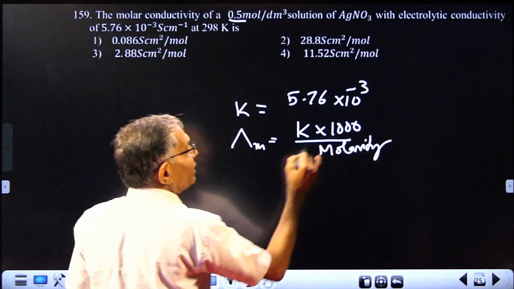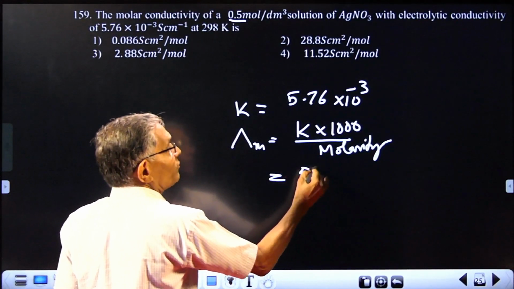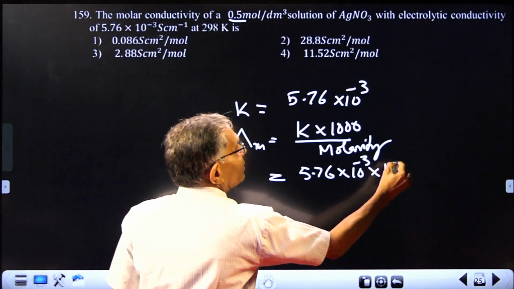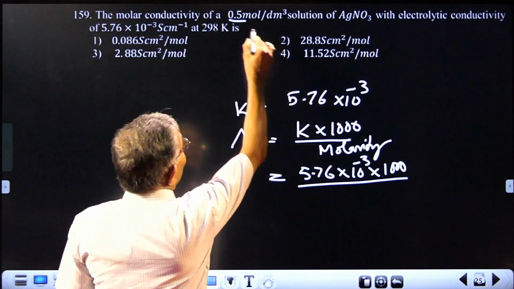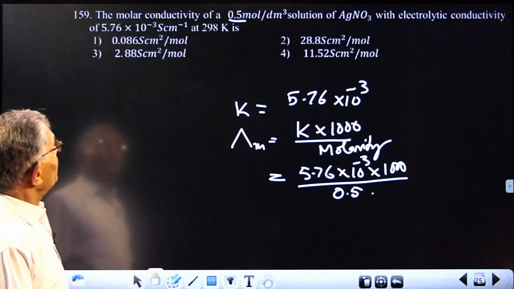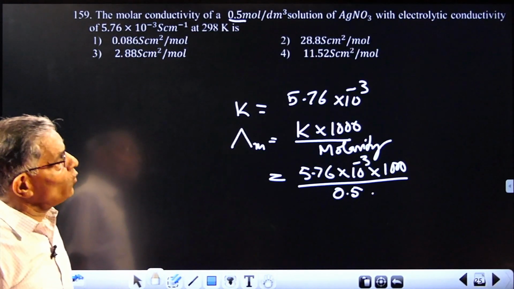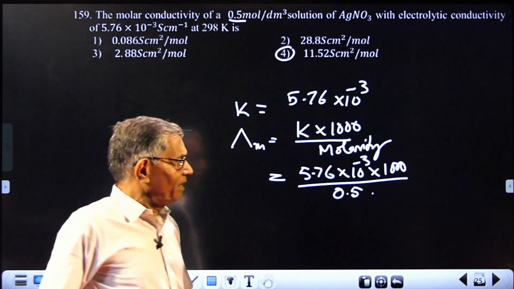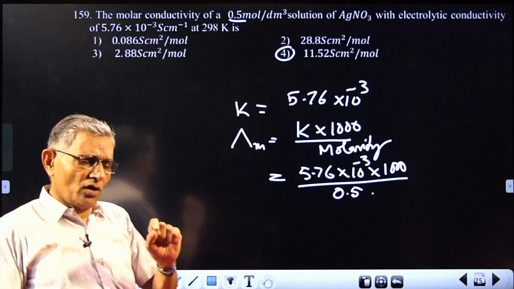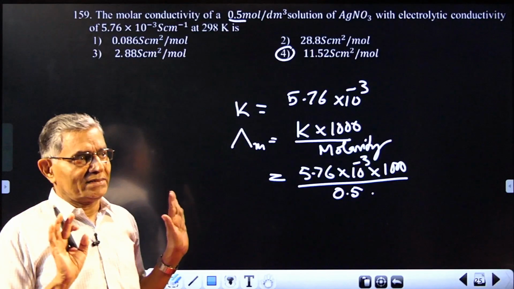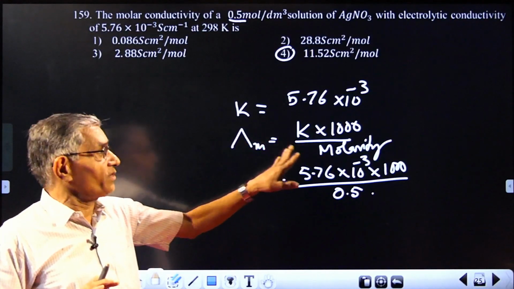1000 by molarity. Directly substitute 5.76 into 10 raised to minus 3 into 1000 divided by the molarity of the solution, which is 0.5 molar. Simply substitute and you get the answer 4. You see the answer, just application. Such a question, where you use only one formula with direct substitution and simplification, is supposed to be a simple question.